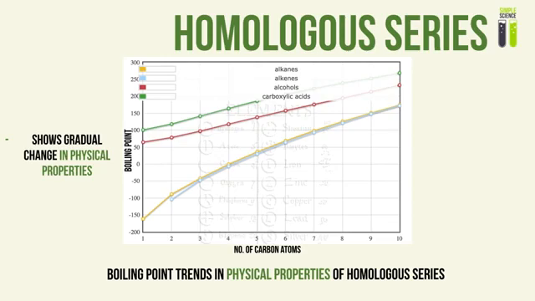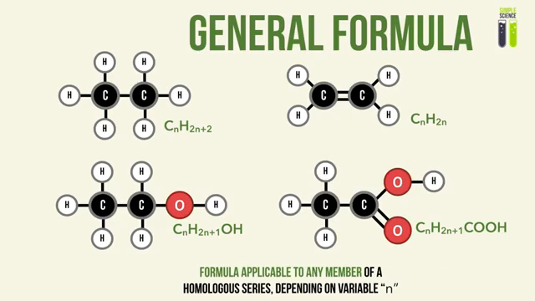Okay, so the last concept that I talked about briefly in homologous series is the general formula. The general formula is basically a formula involving a variable n, which is able to describe or name a molecular formula for all members of the homologous series. So for example, looking at the alkane group, the general formula is CnH2n+2. So in this case, we have ethane.